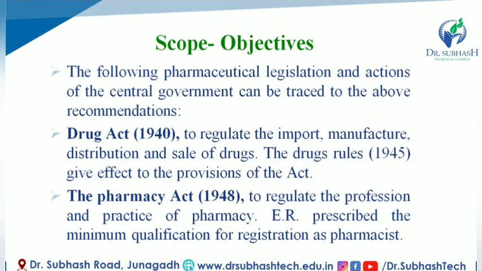First of all, scope and objective of legislation. The following pharmaceutical legislation and actions of the central government can be traced to the above recommendations. First, the Drug Act 1940, which regulates the import, manufacturing, distribution and sale of drug substances. The Drug Rules 1945 give effect to the provisions of the Act.